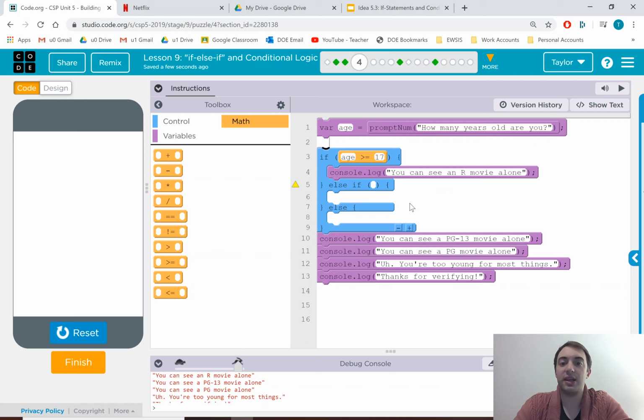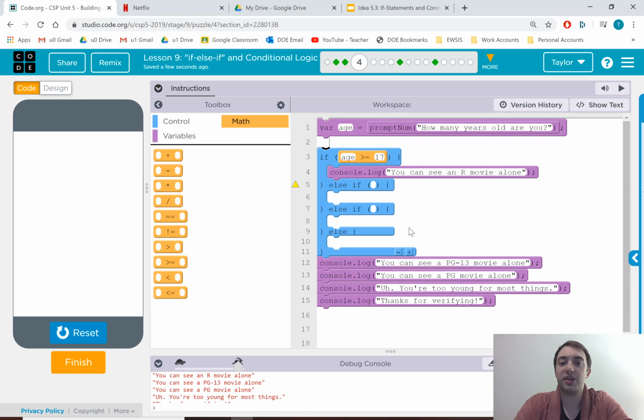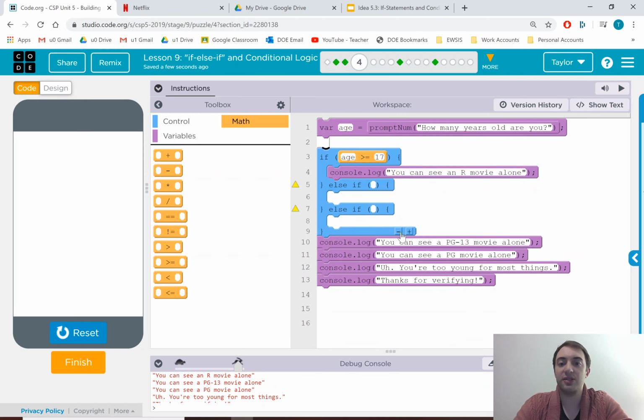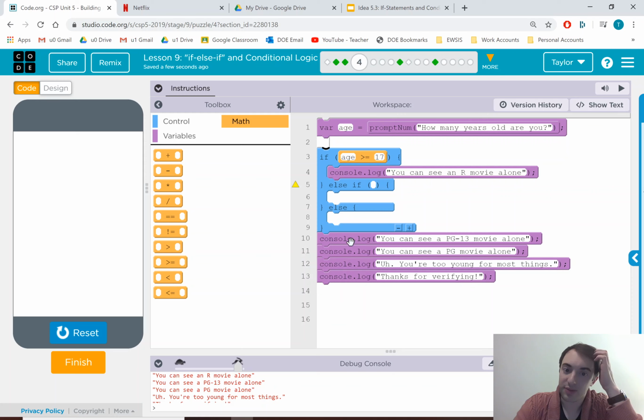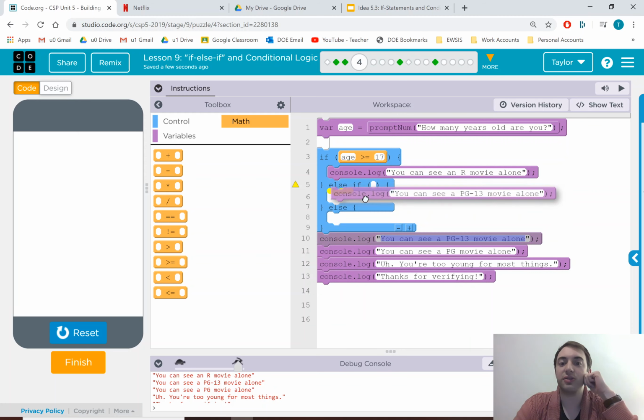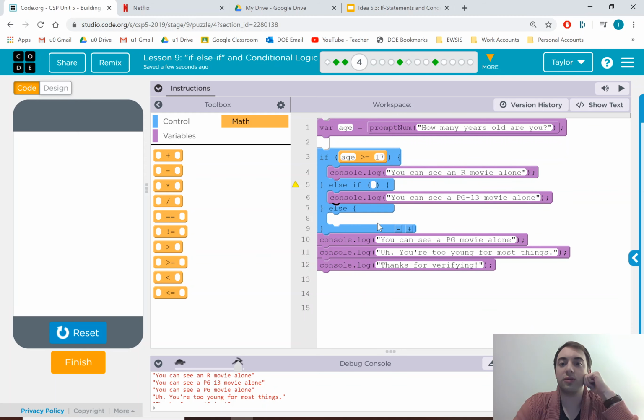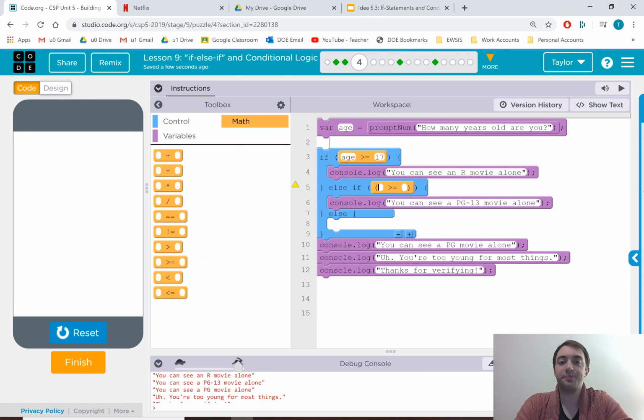So if I press the plus sign, I can make additional spots for these. If I press the minus, I can get rid of them. So I'm going to want some additional spots. So we're now going to do the PG-13 one. So I recommend pausing and then trying it and then running through and seeing if it matches what you think. But I'm going to do the same thing. Give you a chance to pause.